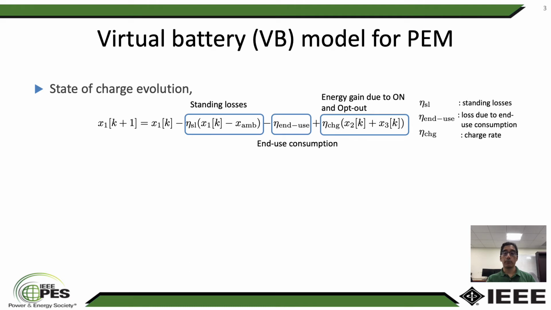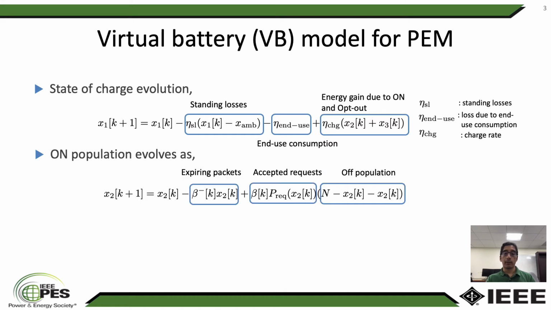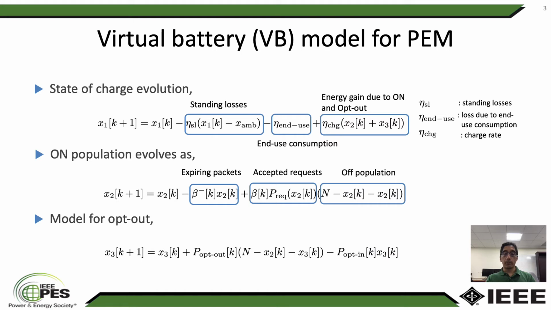Finally, the total number of DERs that are consuming power from the grid contribute to an increase in state of charge. The on-population dynamics are governed by the PEM system. In this case, the DERs whose requests to consume power are accepted are allowed to turn on for a short time, such as 3 minutes, and the DERs that have just finished consuming their energy packet transition to the off mode.